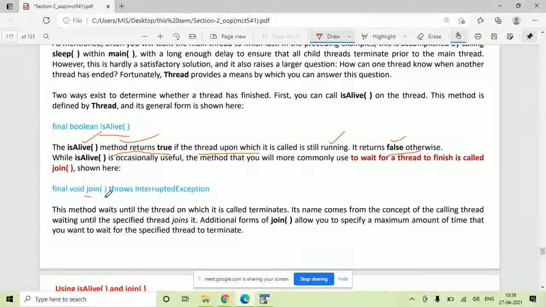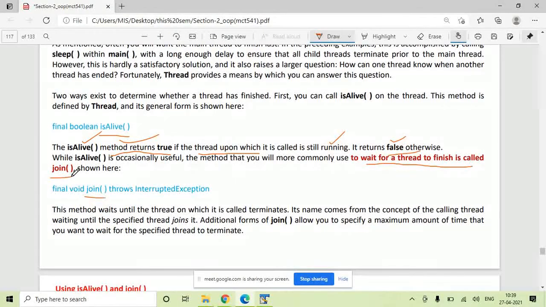And there is another function, join. The join function tells the program to wait for a thread to finish. So if I say first thread dot join, it means wait for the first thread to finish. Second thread dot join, wait for the second thread to finish. Third thread dot join, wait for the third thread to finish. Whenever these three threads finish their execution, only then is the control allowed to move further.